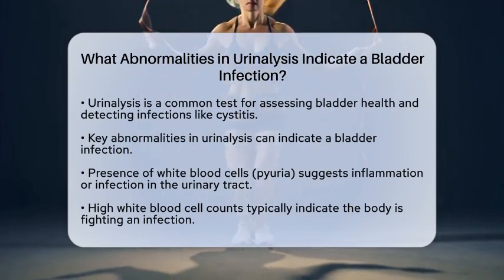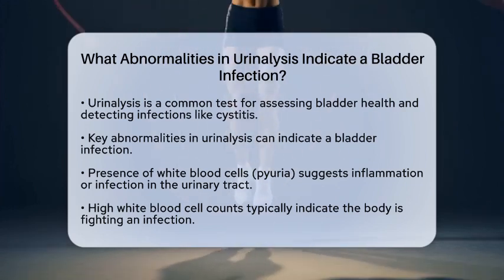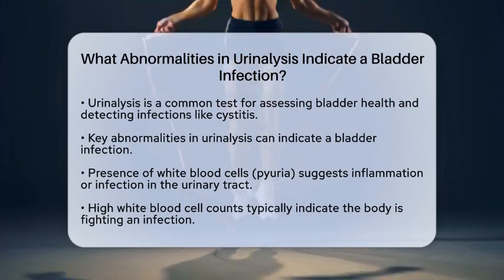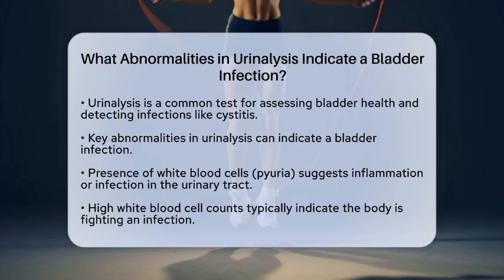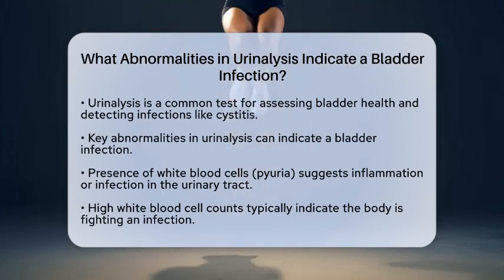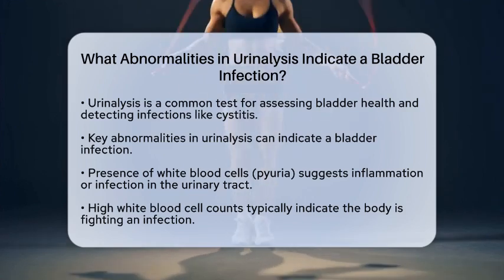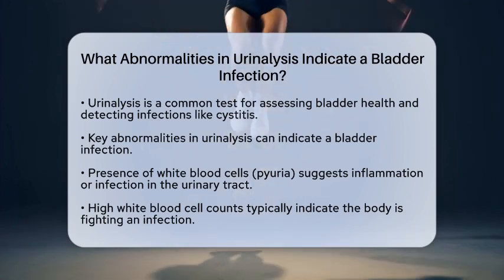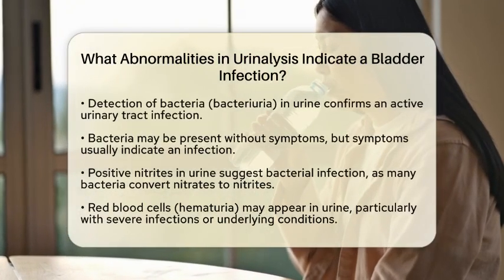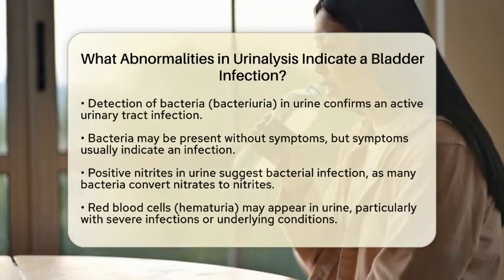First, the presence of white blood cells in your urine, known as pyuria, is a strong indicator of inflammation or infection in the urinary tract. A high number of these cells usually means your body is fighting an infection. Next, the detection of bacteria in the urine, referred to as bacteriuria, is another hallmark of a urinary tract infection. Sometimes, bacteria can be present without any symptoms, but if you do have symptoms, this usually confirms an active infection.